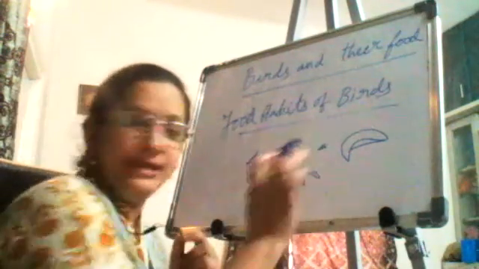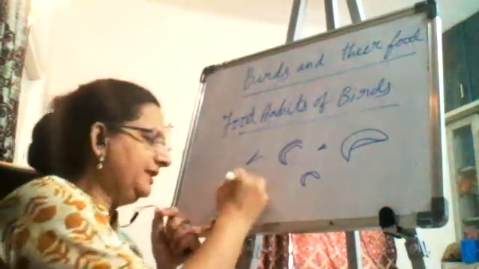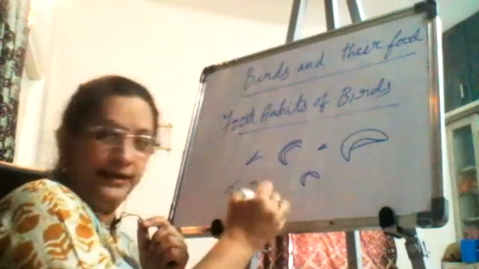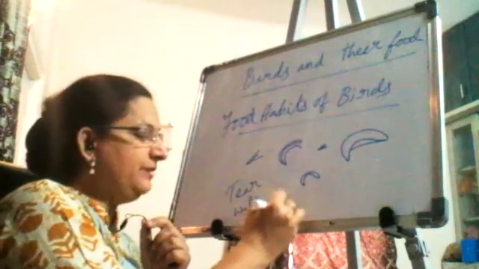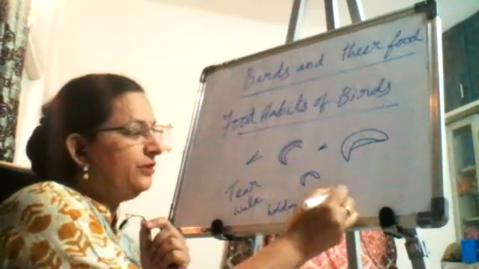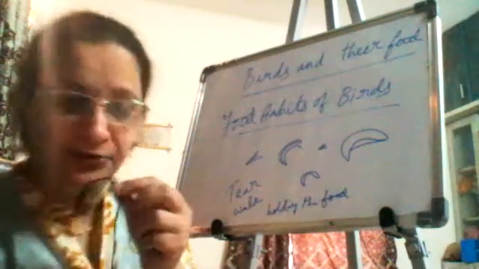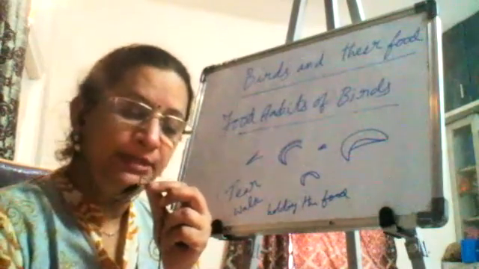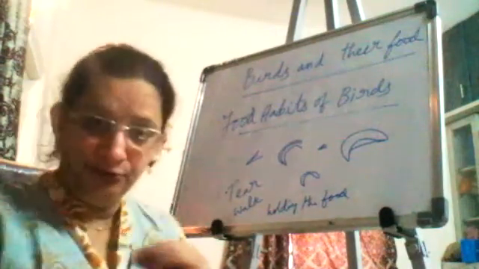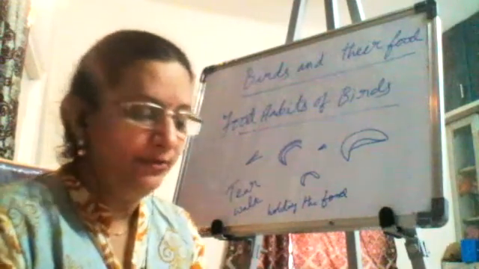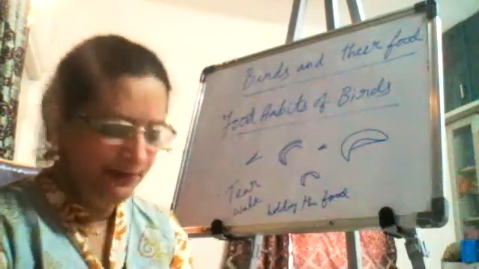So every beak has its purpose. They tear the flesh. Okay, they use it for walking and holding, or they just help like holding the prey, holding the food. Let me call it as food because some children get confused. Holding the food of the bird. So for that, the beaks will help to tear the food, like how we are using our hands to tear our food. The birds will use the beaks to tear the food.